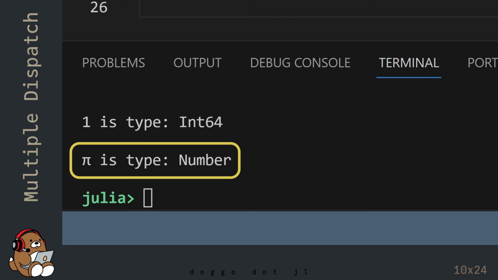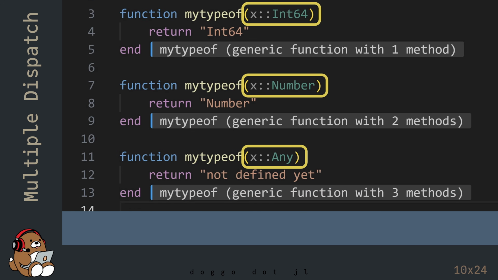In the REPL, you'll see the output pi is type number. The myTypeOf function doesn't have a method for an irrational number. So Julia picks the closest method, which is the method using the number data type.